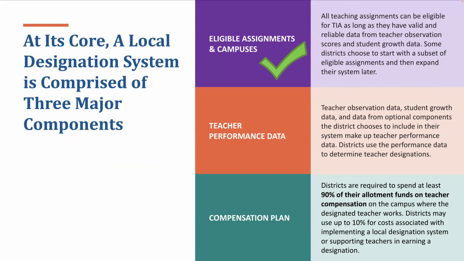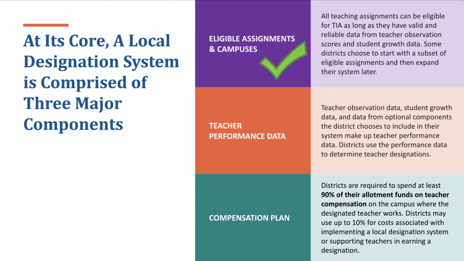Each time we share information about TIA, we want to share the major components that TEA requires school districts to include in the local plan. This will help us share each component and all portions of the expansion application that have been determined. The 3 major components to a local designation system are eligible teaching assignments and campuses, teacher performance data, which includes teacher observation data and student growth data, and a compensation plan. At this time, the eligible teaching assignments have been determined.